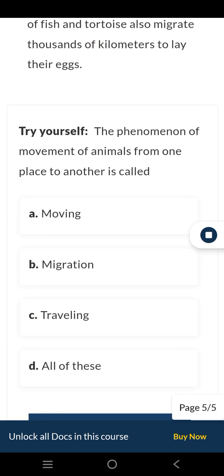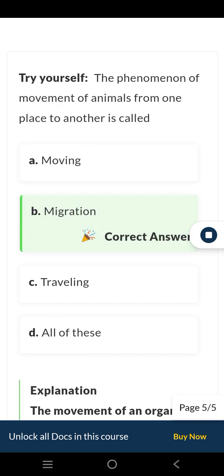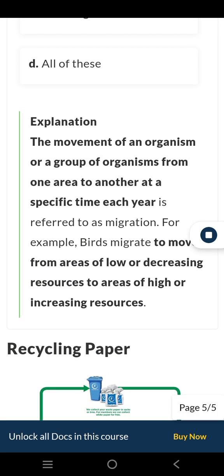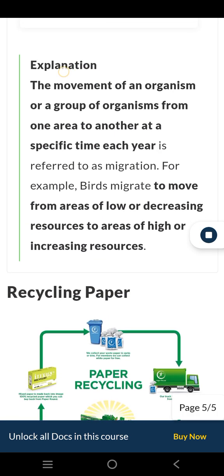Try yourself. The phenomenon of movement of animals from one place to another is called: A. Moving, B. Migration, C. Traveling, D. All of these. Explanation: The movement of an organism or a group of organisms from one area to another at a specific time each year is referred to as migration. For example, birds migrate to move from areas of low or decreasing resources to areas of high or increasing resources.